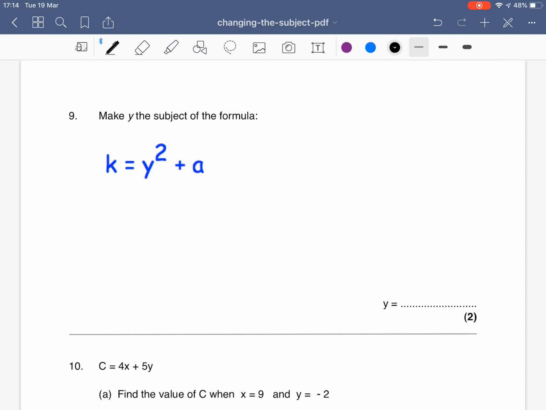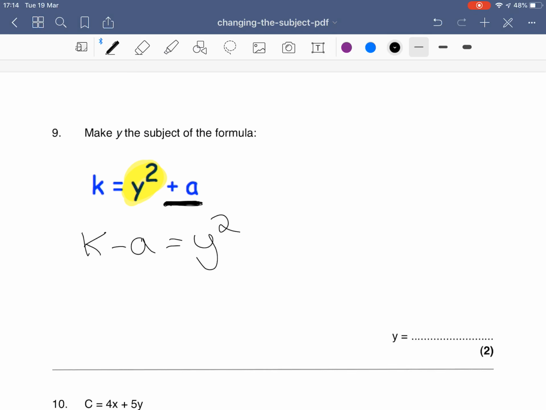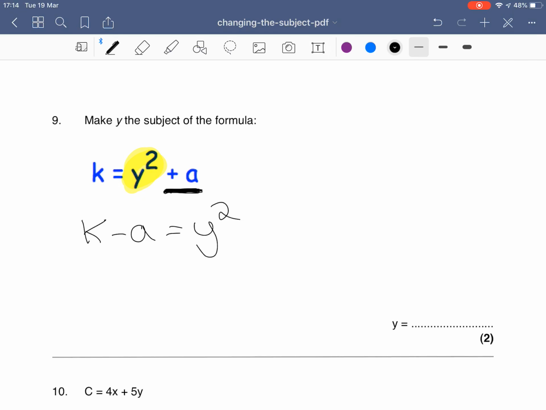Next one, question 9. So we've got to make y the subject of the formula. So currently y is in a square, so I want to leave that till last, so leave your square rooting until last. I want to first get rid of the a, so opposite of adding a is minus a. So I'm going to go k minus a equals y squared. Now I can do the opposite of squaring, which is square root. So I can take all of k minus a and square root it. So y equals the square root of k minus a.